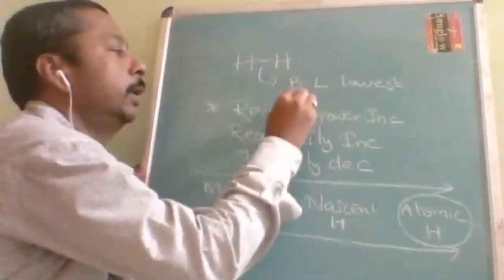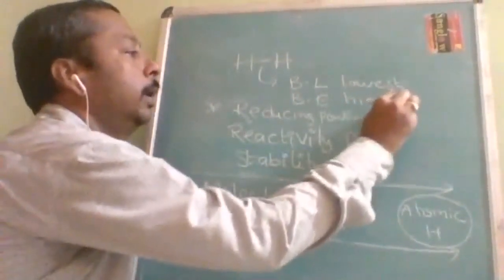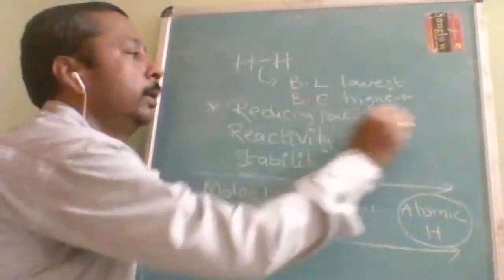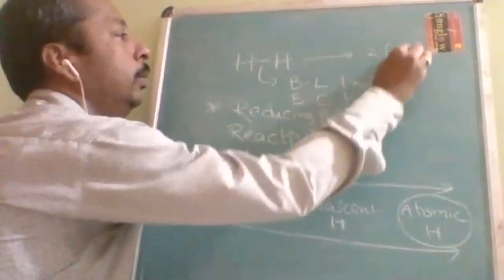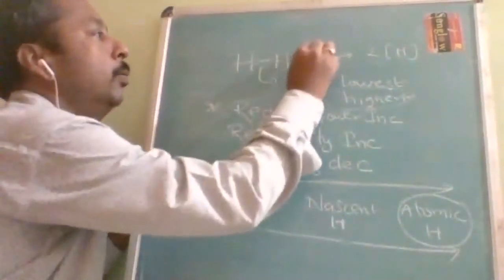Lowest bond length, therefore, highest bond energy. Because of the highest bond energy, it is very difficult to convert into 2 moles of atomic hydrogen. This is an endothermic process.